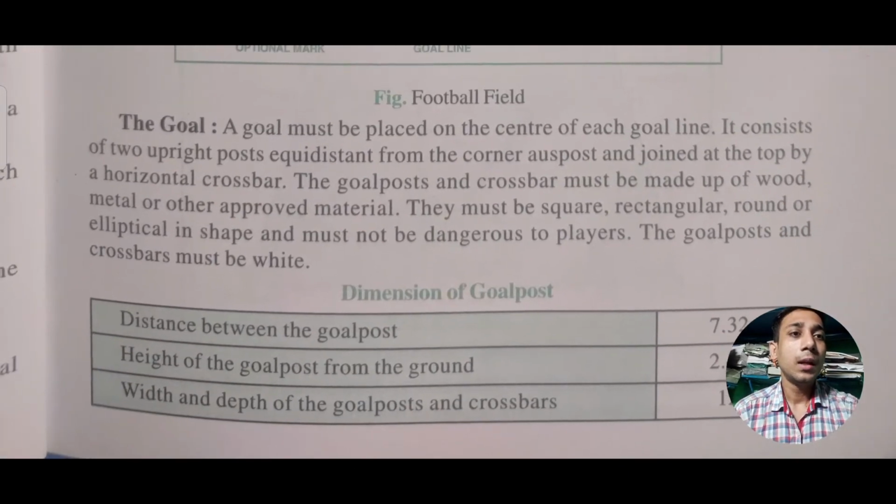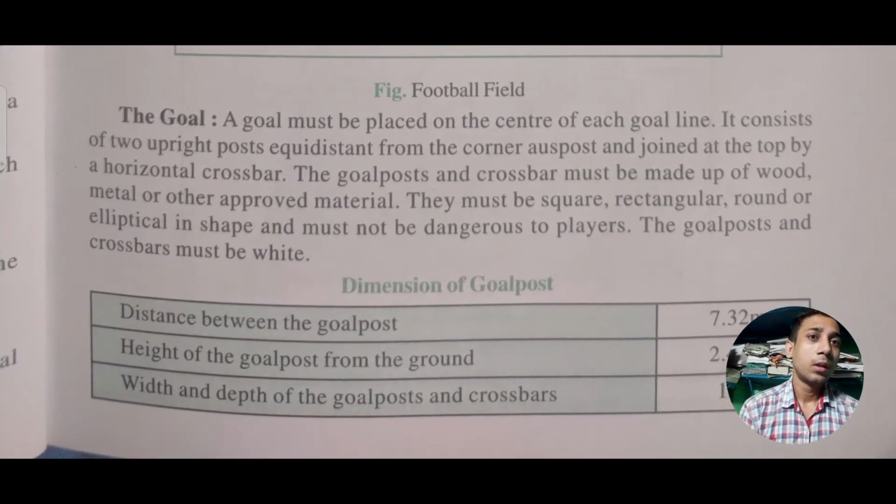Thereafter, what is a goal? A goal must be placed on the center of each goal line. It consists of two upright posts equidistant from the corners and joined at the top by a horizontal crossbar. The goal post and crossbar must be made of wood, metal or other approved material.